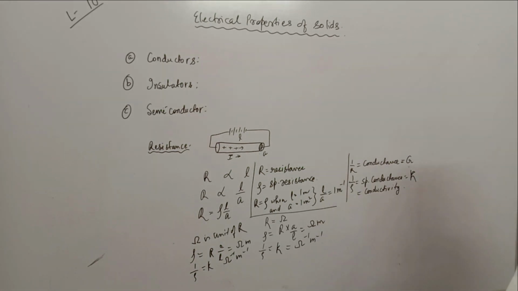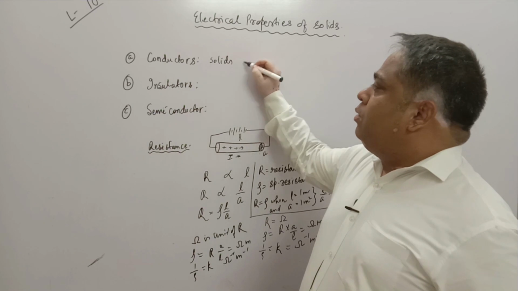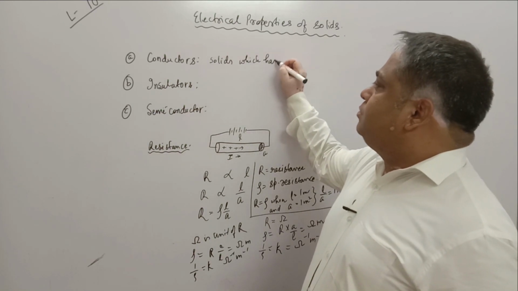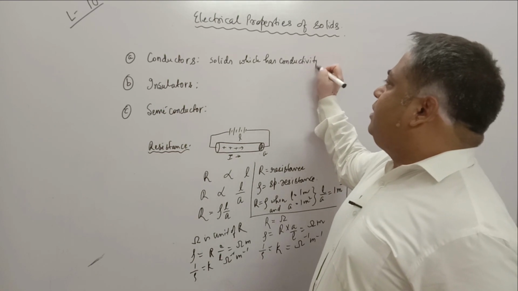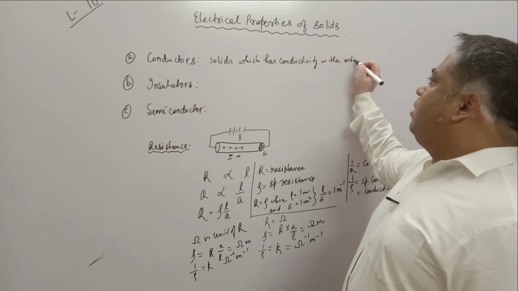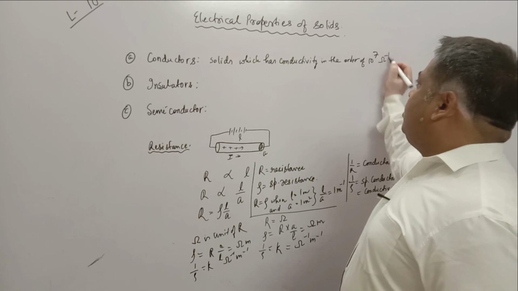Now conductors are the solids which have conductivity, that means specific conductance, in the order of 10 to the power 7 per ohm per meter.